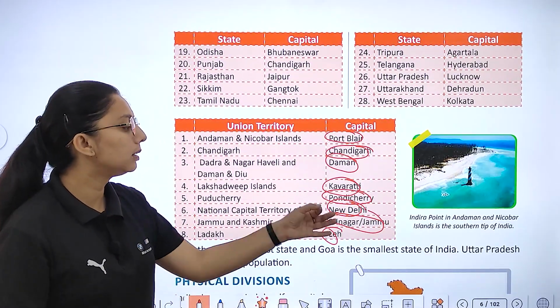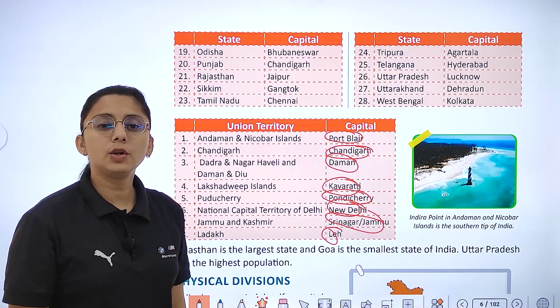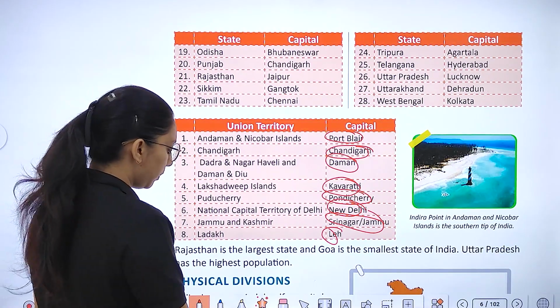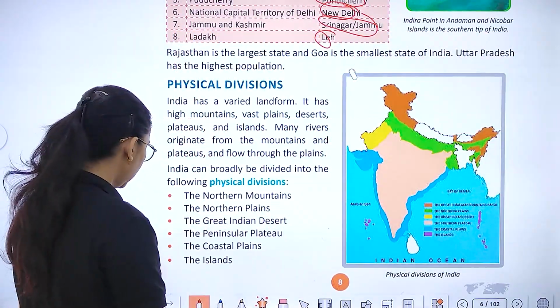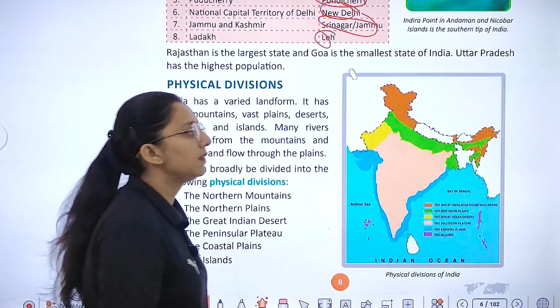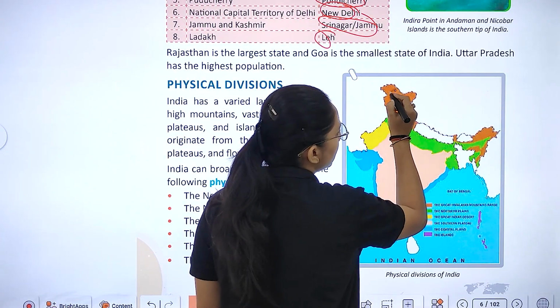If we talk about Indira Point, which is in Andaman and Nicobar, it is the southern tip of our country, India. Let's see the physical map over here. I will tell you about the physical division.